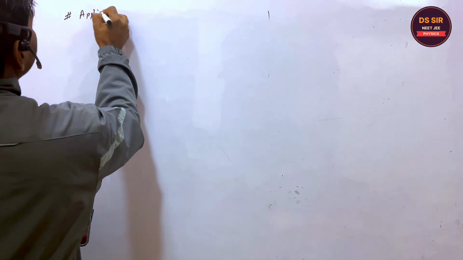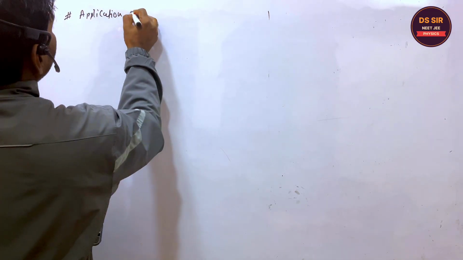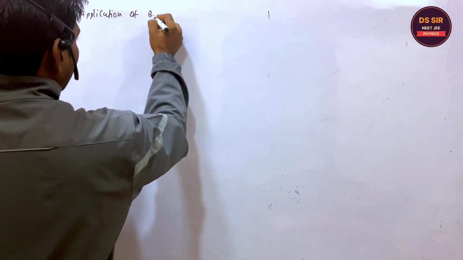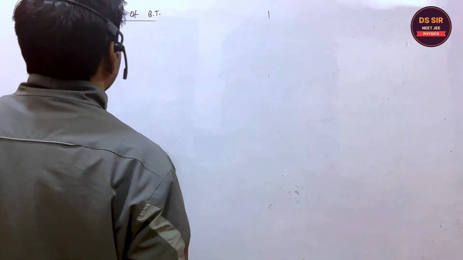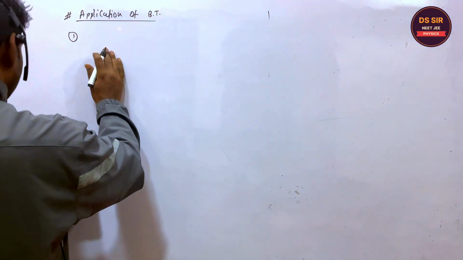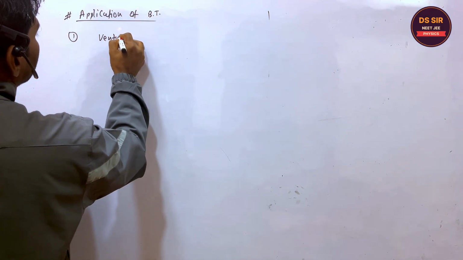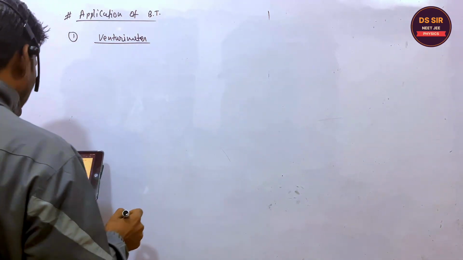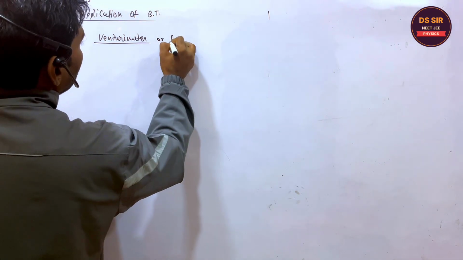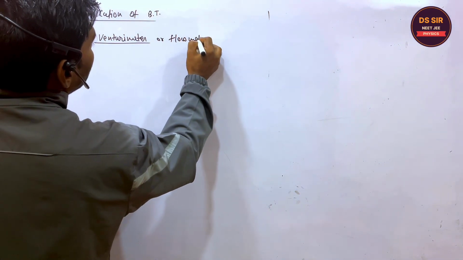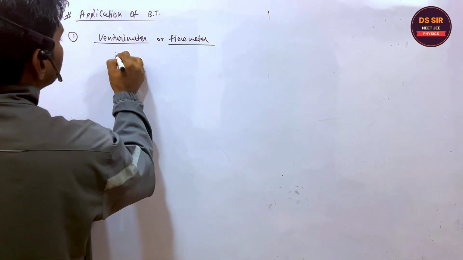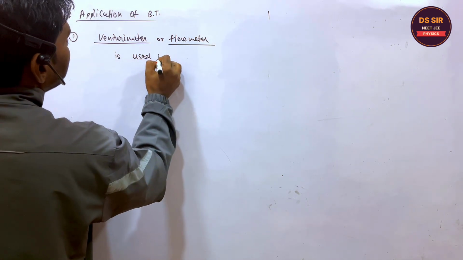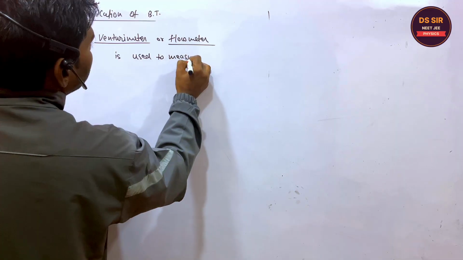The application of Bernoulli theorem. The first application is the Venturi meter. The Venturi meter is a device, also called a flow meter, and it is used to measure the flow of liquid.